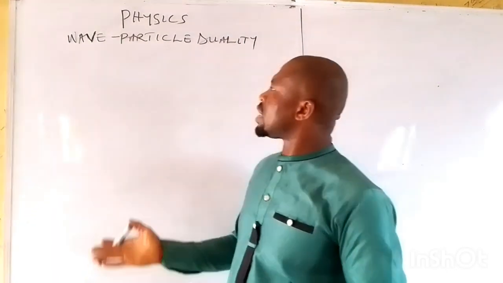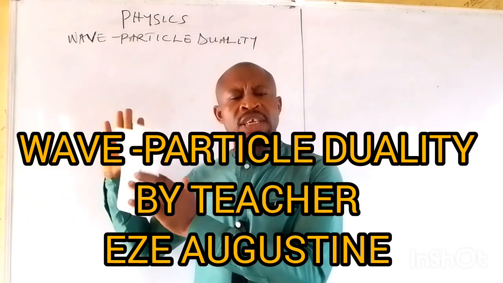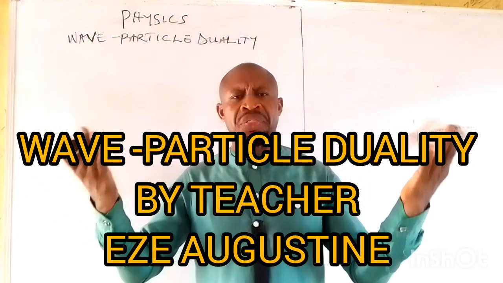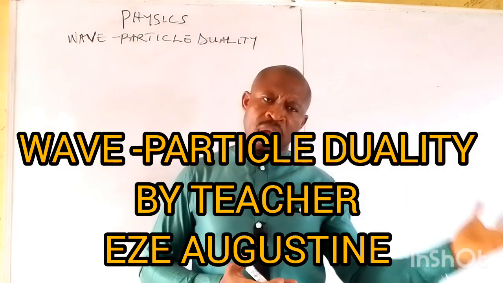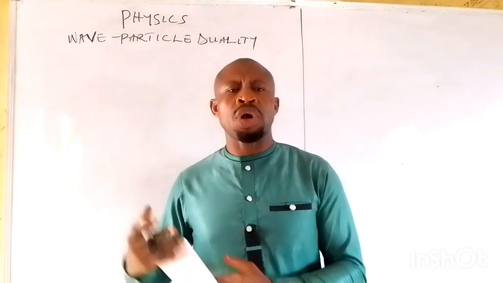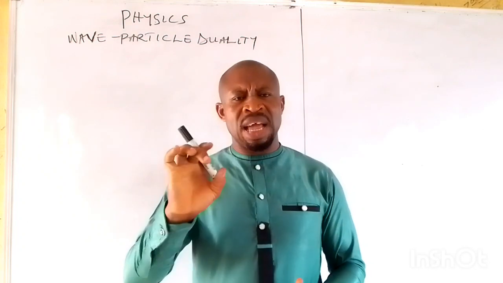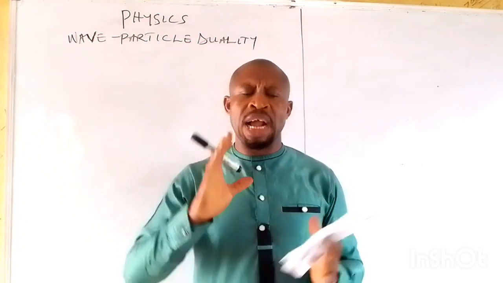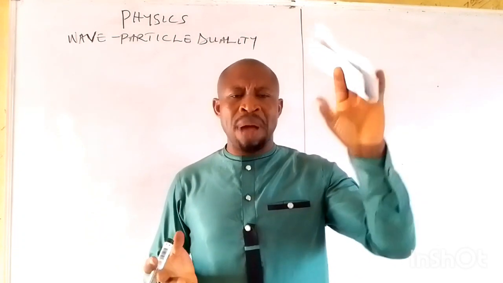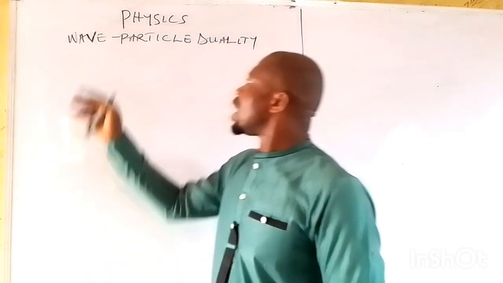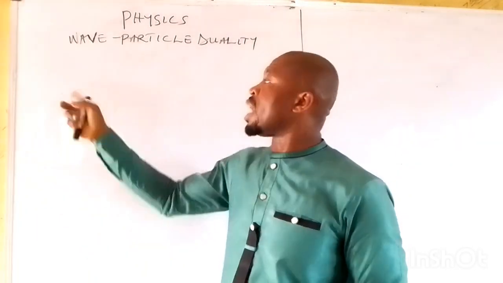I want us to look at the wave-particle duality. By this wave-particle duality, it's just an idea that matter can behave as a wave and it can also behave as a particle. Now, we know that matter is anything that has mass and can occupy space. Because they have mass and they can occupy space, they can as well have a wave nature,